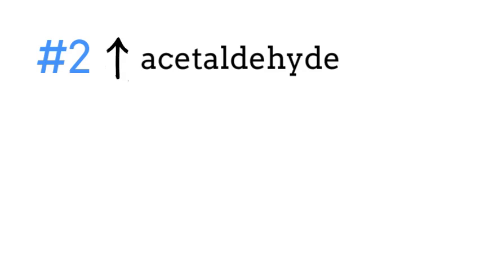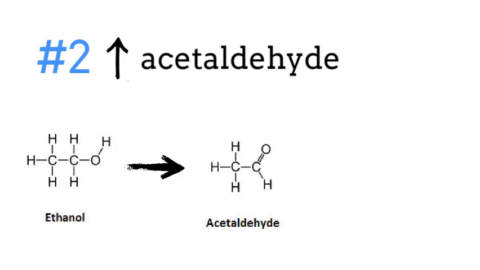Next is an increase in acetaldehyde. It's produced when ethanol is metabolized. Therefore, high alcohol consumption results in high concentrations of acetaldehyde, which can then act on the heart, causing arrhythmias.